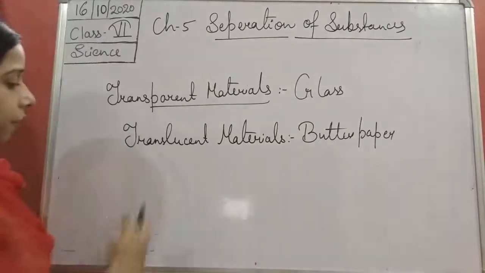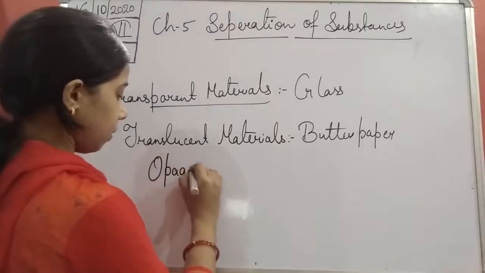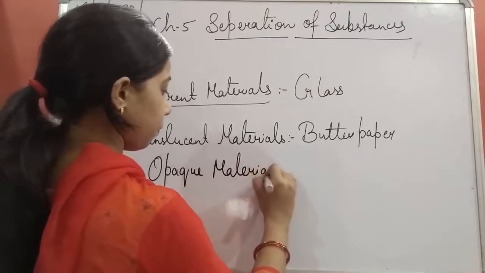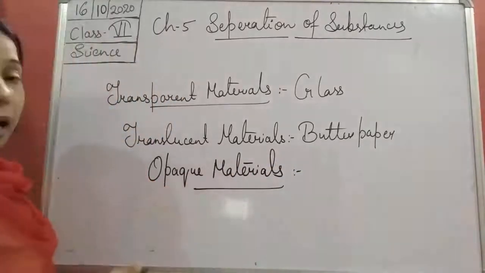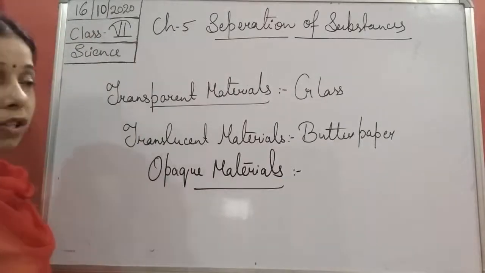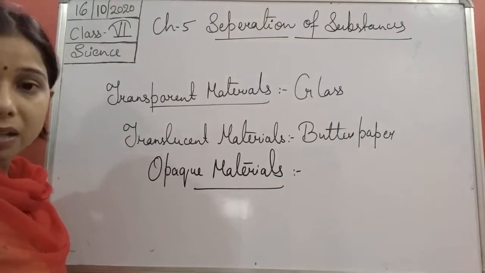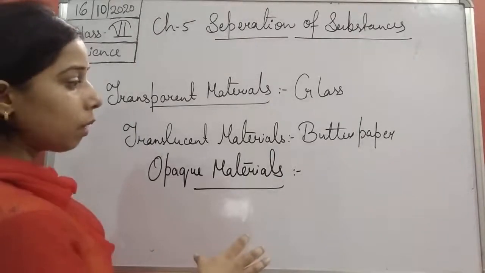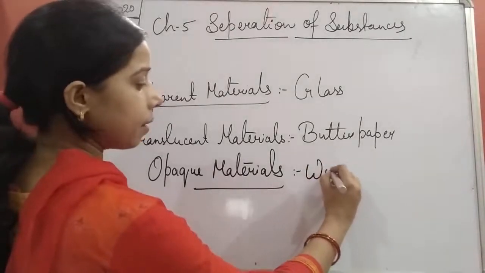Then if we talk about the opaque material, what are opaque materials, students? Those materials which do not allow light to pass through them at all are known as opaque materials. A lot of examples are there.